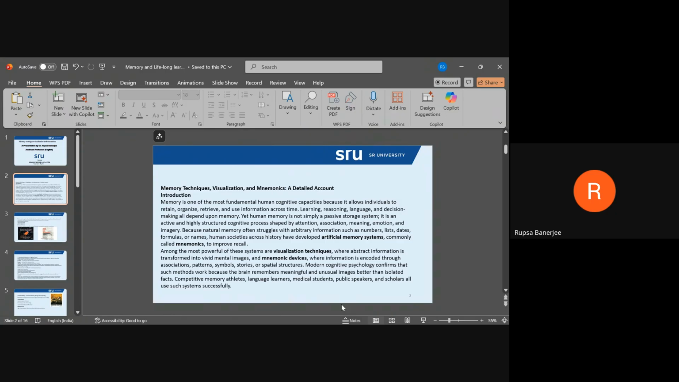Among the most powerful of these systems are visualization techniques, where abstract information is transformed into vivid mental images, and mnemonic devices, where information is encoded through associations, patterns, symbols, stories, or spatial structures. Modern cognitive psychology confirms that such methods work because the brain remembers meaningful and unusual images better than isolated facts. Competitive memory athletes, language learners, medical students, public speakers, and scholars all use such systems successfully.